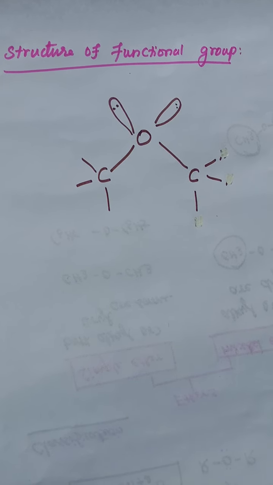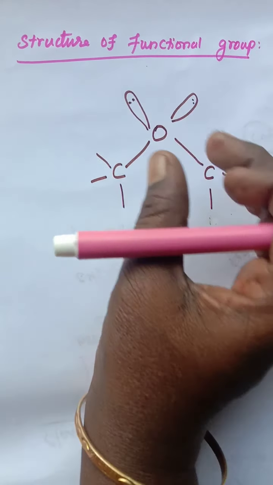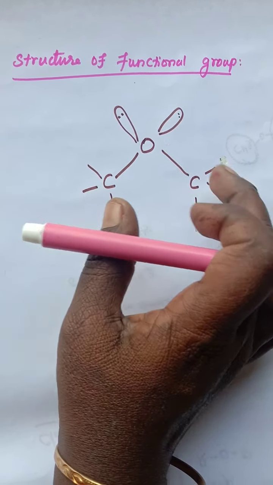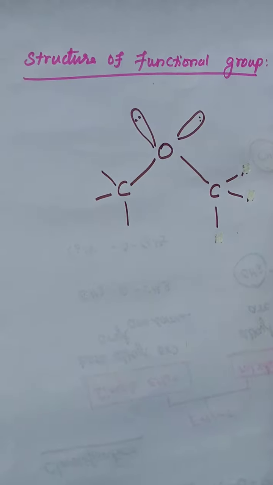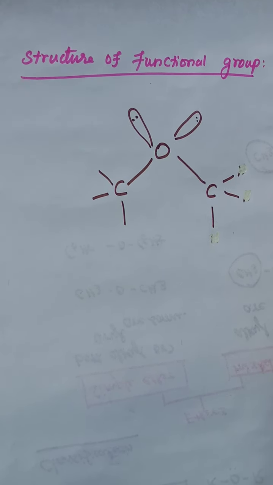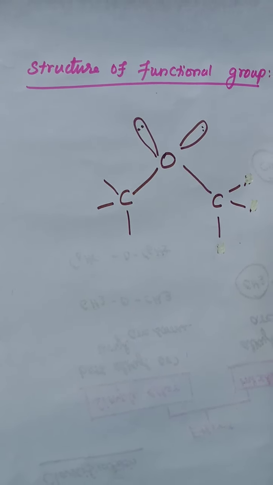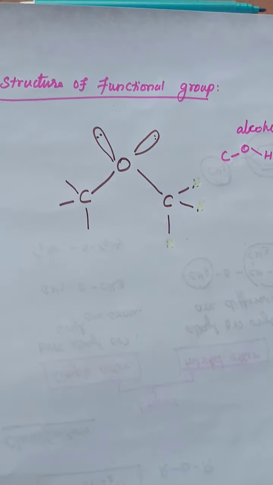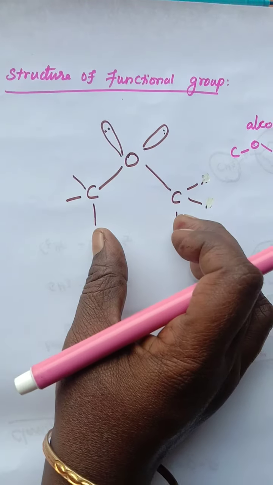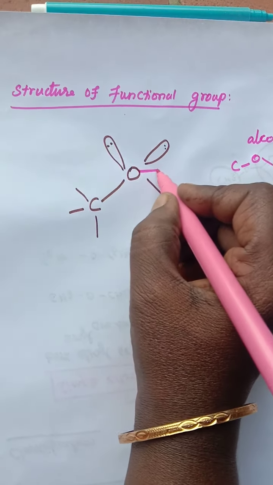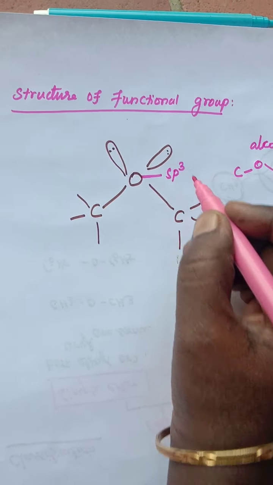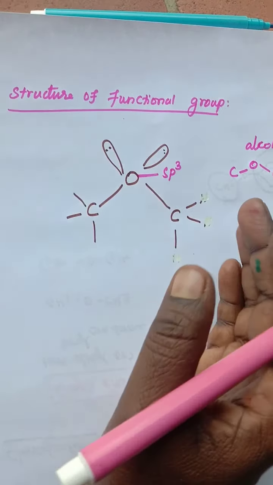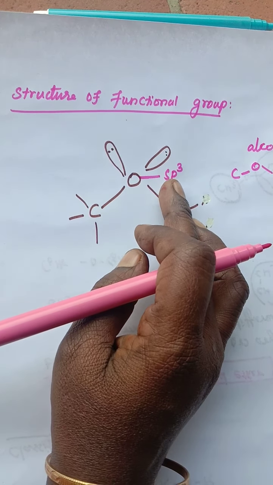In ether, the oxygen which is attached to the two alkyl groups or aryl groups is similar to the structure of the OH group attached to carbon in alcohols. Here the oxygen undergoes sp3 hybridization, so it contains four sp3 hybridized orbitals.